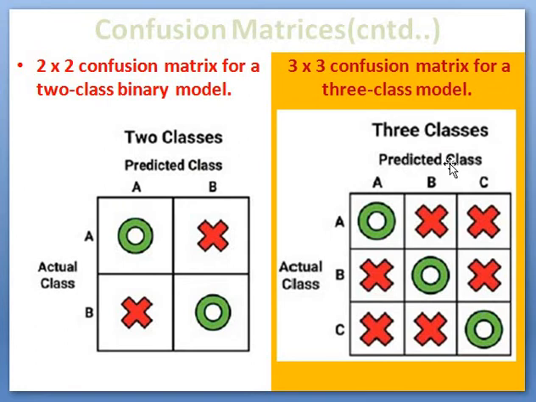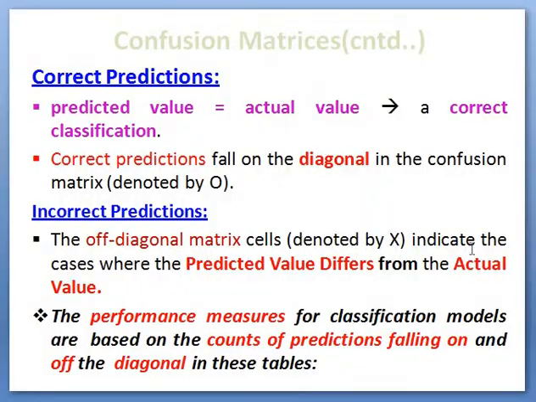The predicted classes are represented column-wise as A, B, C, and the actual classes are represented row-wise as A, B, C. If you look at the diagonal elements, in the case of the 2 by 2 matrix, the diagonal of the matrices has the correct predictions. And in this 3 by 3 matrix, the diagonal elements are the correct predictions, and all others are incorrect or false predictions.